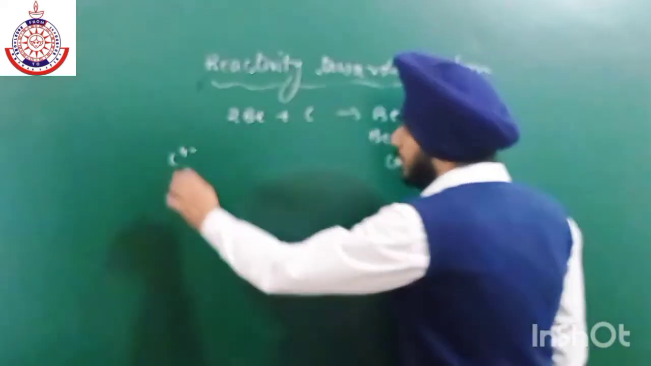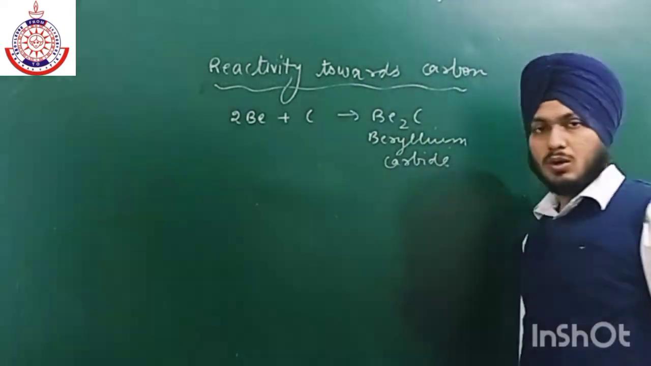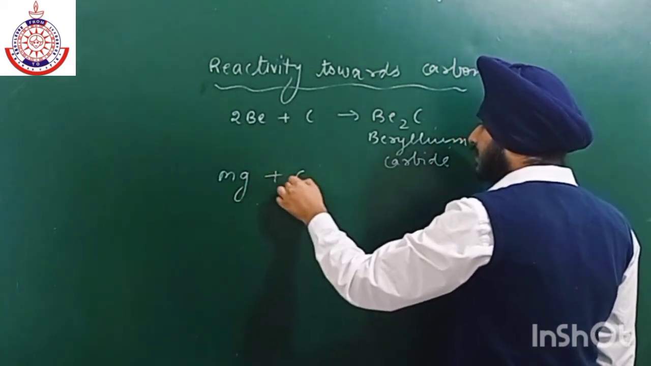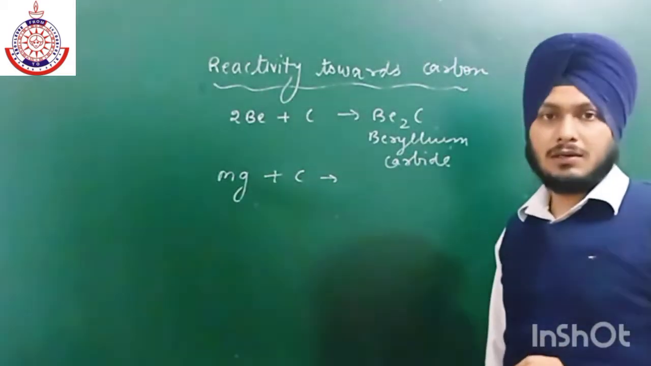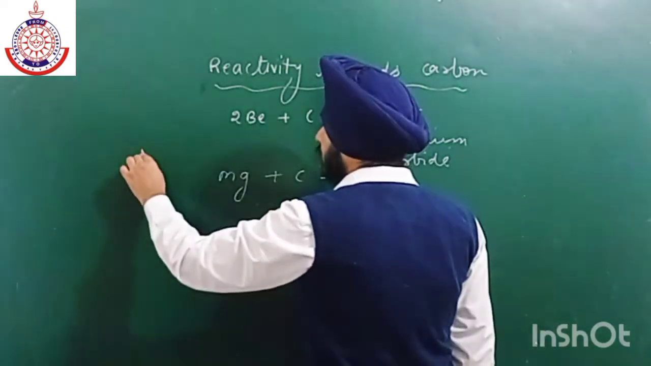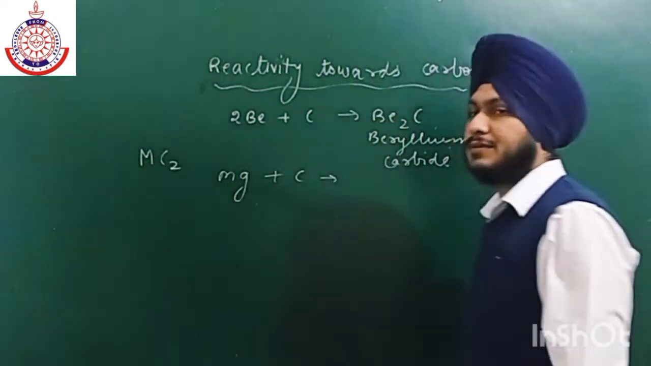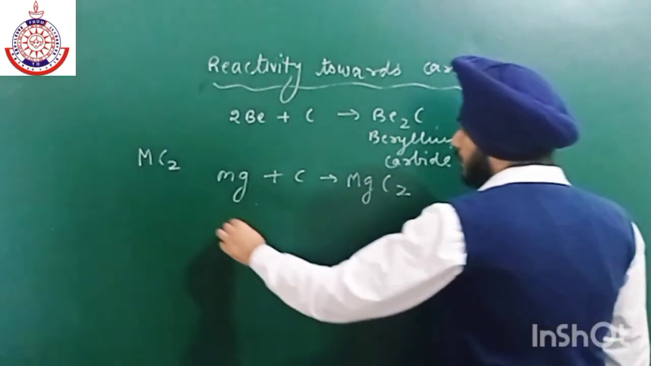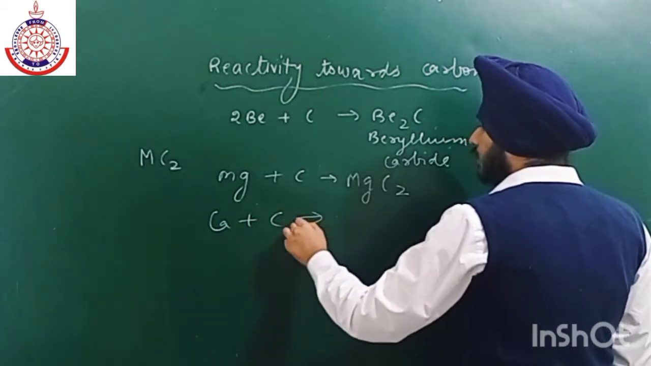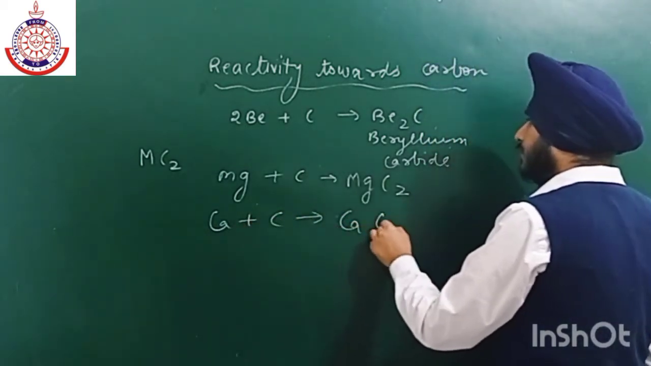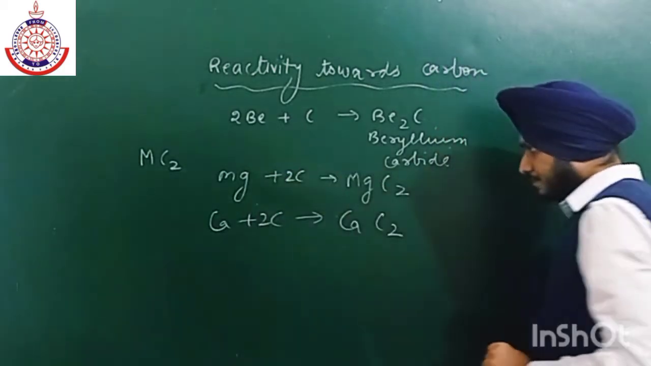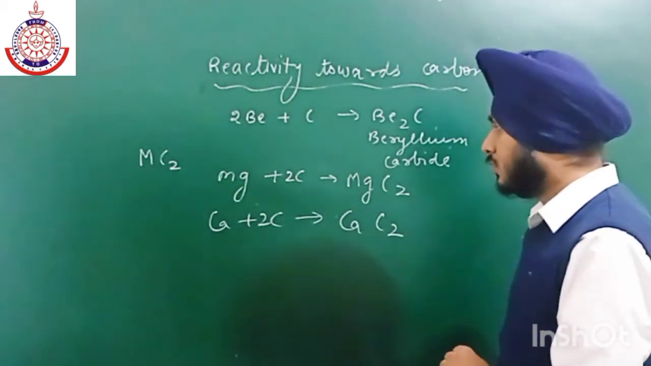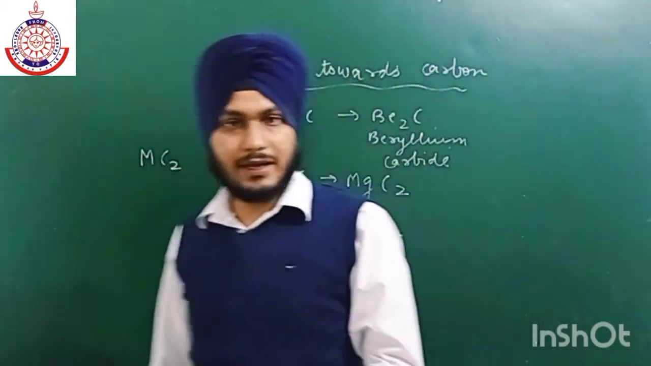But all the other members of alkaline earth metals, like magnesium and calcium, form carbides of general formula MC2, like MgC2. Similarly, carbon reacts with calcium to form CaC2. This is the main difference. Now these carbides are used to form some organic compounds.